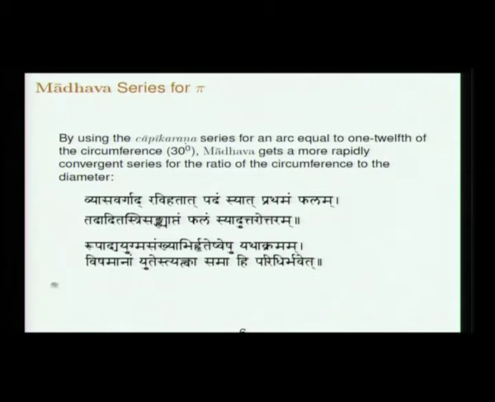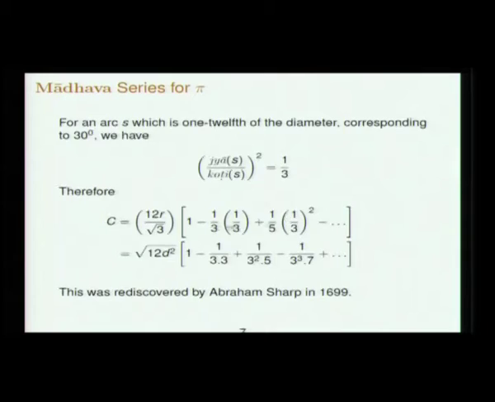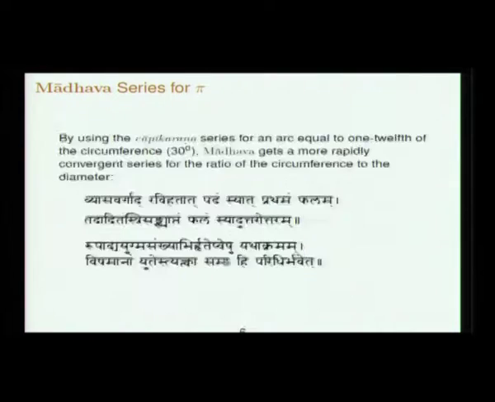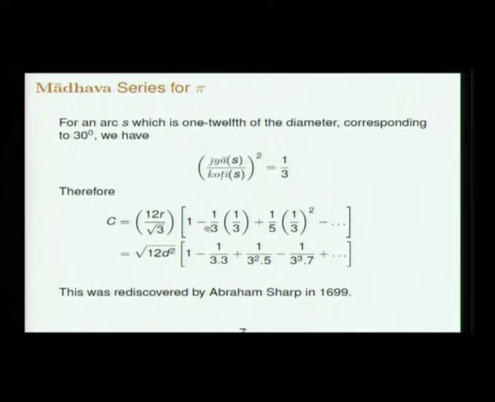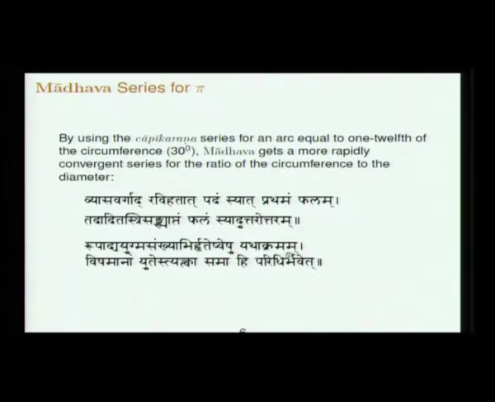So, the verse of Madhava, Vyasa Vargat Ravi Hatat, Ravi is Dvadashaditya 12, Padam Syat Prathamam Palam. So, the square of the diameter multiplied by 12, the square root of that is the first term. Tadaditaha Trisankhyaaptam Phalam Syat Uttarottaram. The further terms are successively divided by 1/3. The other odd terms, etc., also appear in the same way as before.